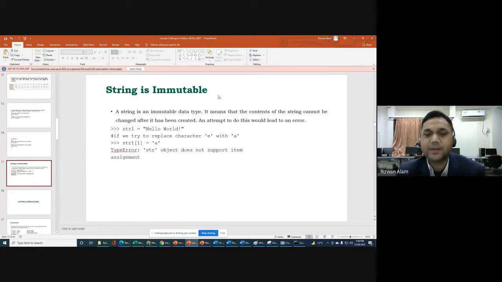But in a string you can't do that. If you want to change, then you have to change the whole string. Otherwise you can't change a particular character. After creating a string, if you want to change a particular character, that is not allowed in Python programming for strings. So that's why string is immutable. The first thing to keep in mind is what is mutable and what is immutable. And next, list is mutable and string is not mutable. Not mutable means immutable.